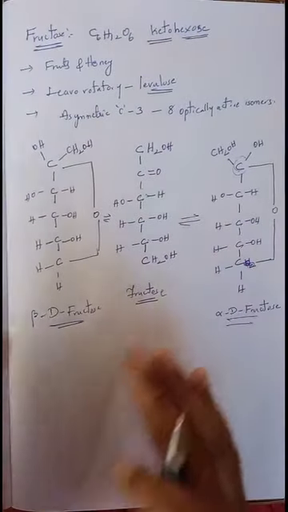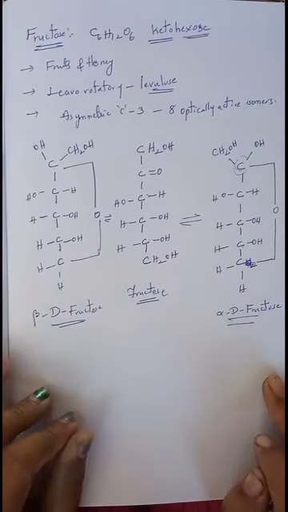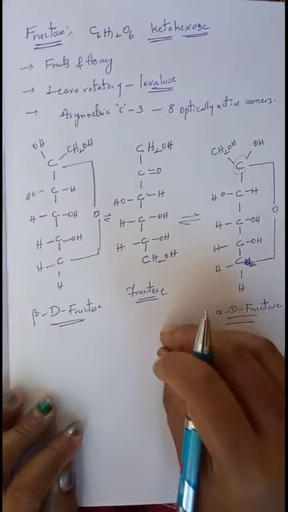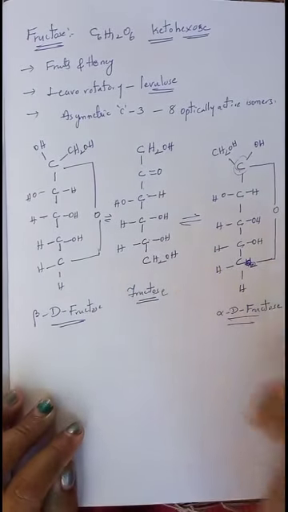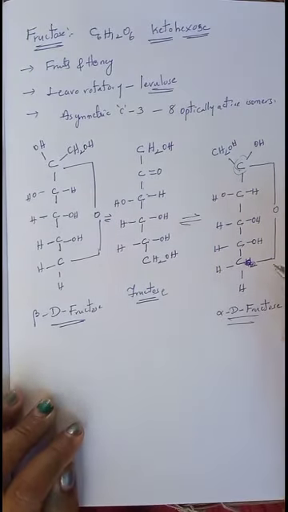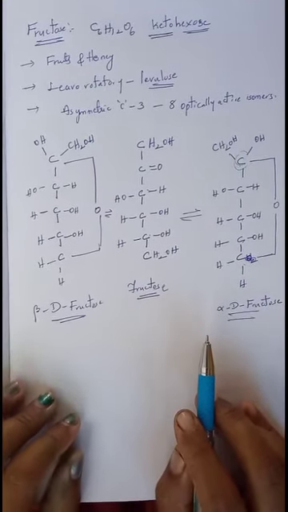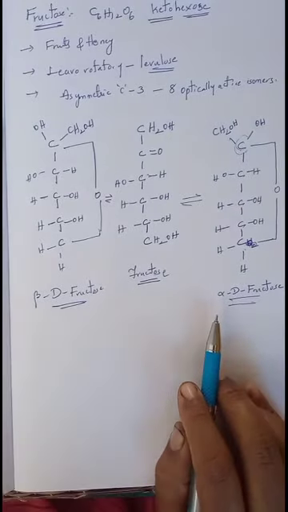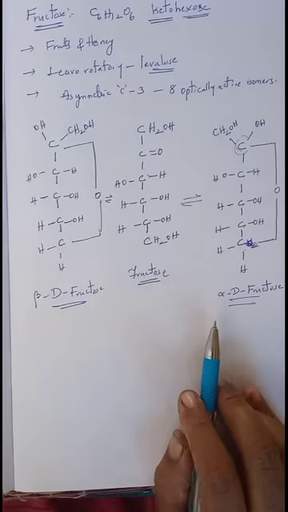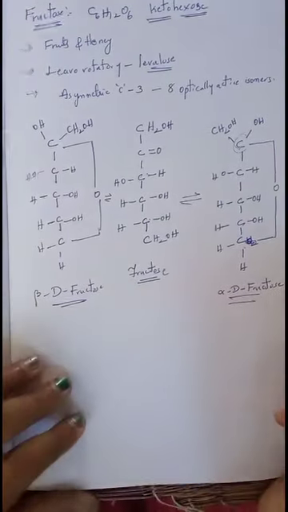Even in fructose, the ketonic functional group is not in a free state. It is involved in the formation of a cyclic ring. The bond, or cyclic ring, is made between the first carbon atom and the fifth carbon atom. Now we will discuss the Haworth structures of alpha D fructose and beta D fructose.